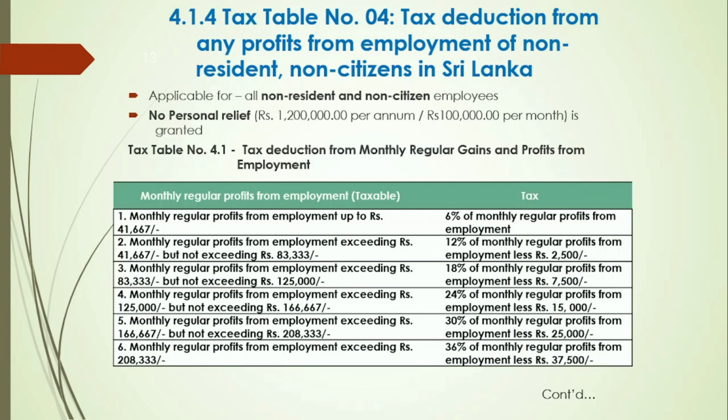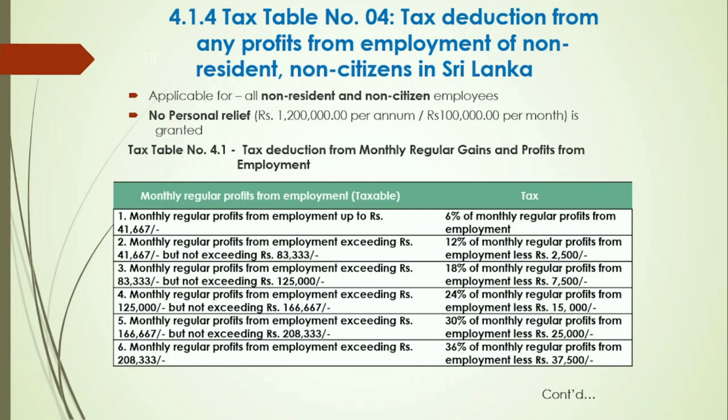There are two tax tables under the tax table number 4. First, tax table number 4.1 is applied for the tax deduction from monthly regular gains and profits from non-resident, non-citizen employees in the country.